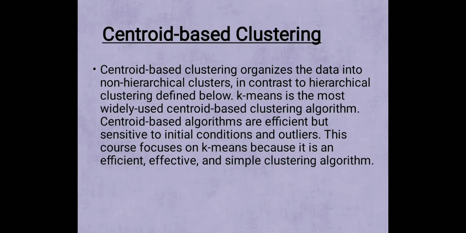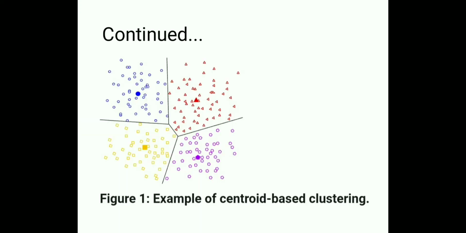Moving on, let's see what is centroid-based clustering. Centroid-based clustering organizes the data into non-hierarchical clusters, in contrast to hierarchical clustering defined below. K-means is the most widely used centroid-based clustering algorithm. Centroid-based algorithms are efficient but sensitive to initial conditions and outliers. This course focuses on K-means because it is an efficient, effective, and simple clustering algorithm. Here is an example of centroid-based clustering.